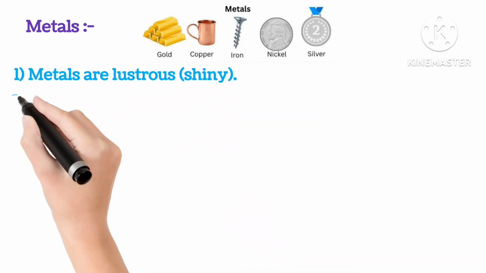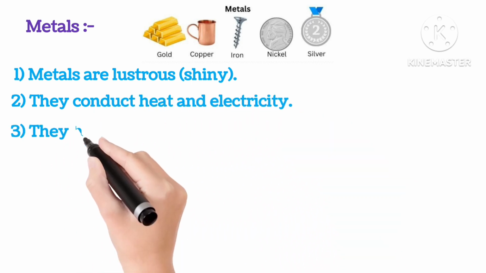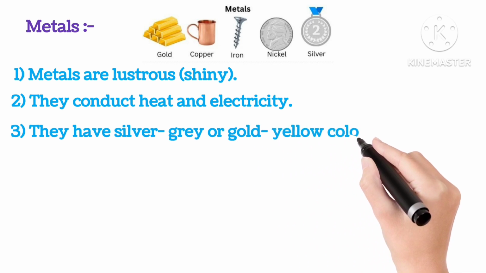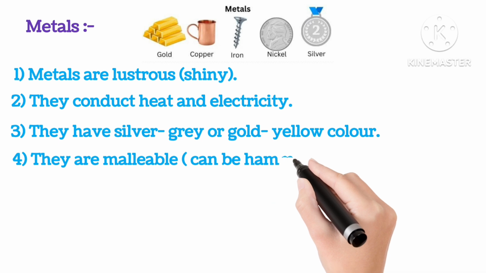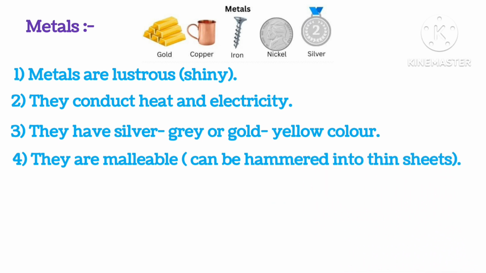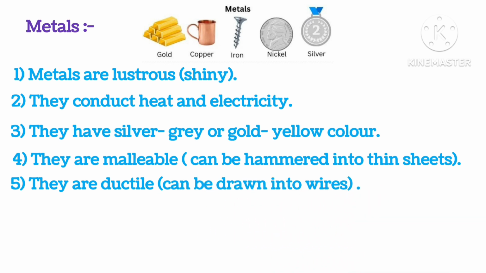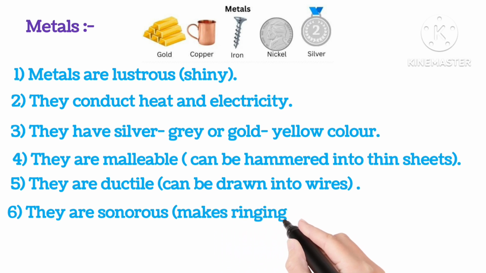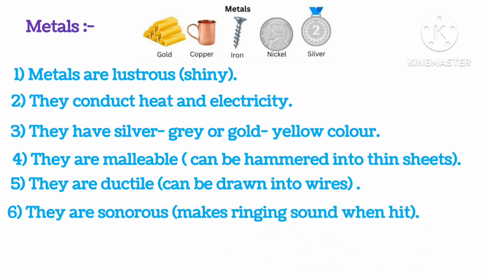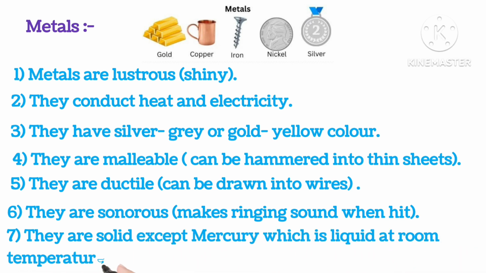Metals are lustrous or shiny. They conduct heat and electricity. They have silver grey or gold yellow color. They are malleable, that is, can be hammered into thin sheets. They are ductile, that is, can be drawn into wires. They are sonorous, making ring sound when hit. And they are solid except mercury, which is liquid at room temperature.